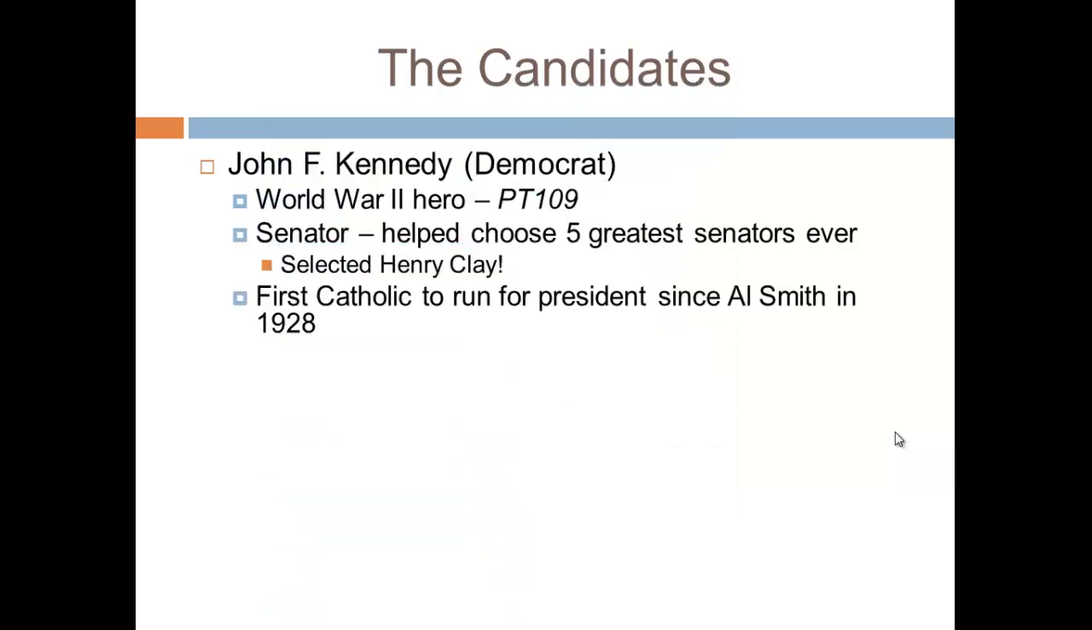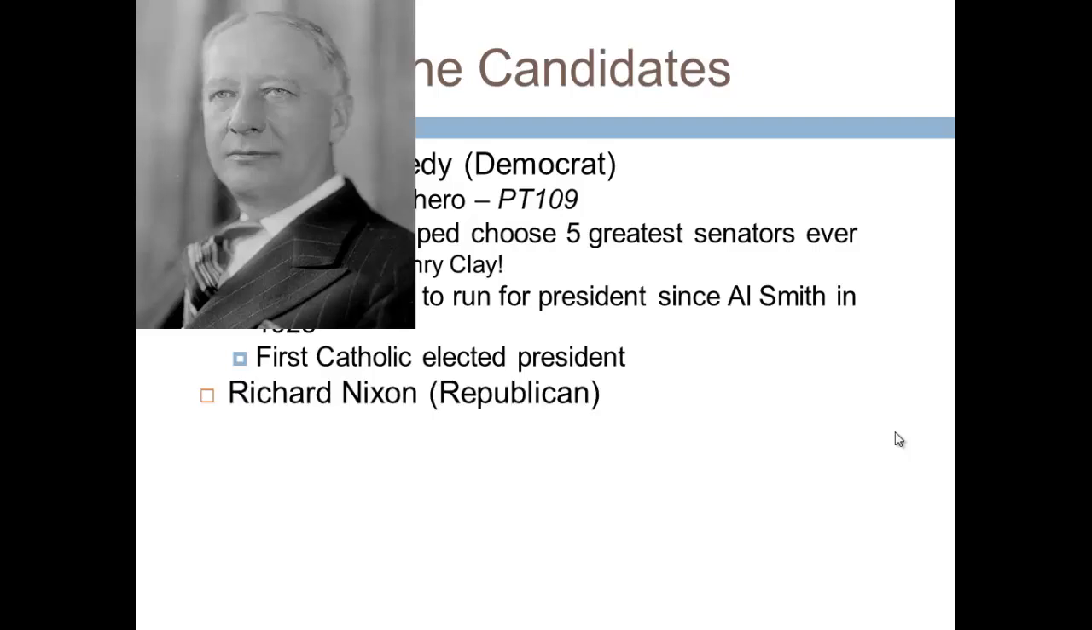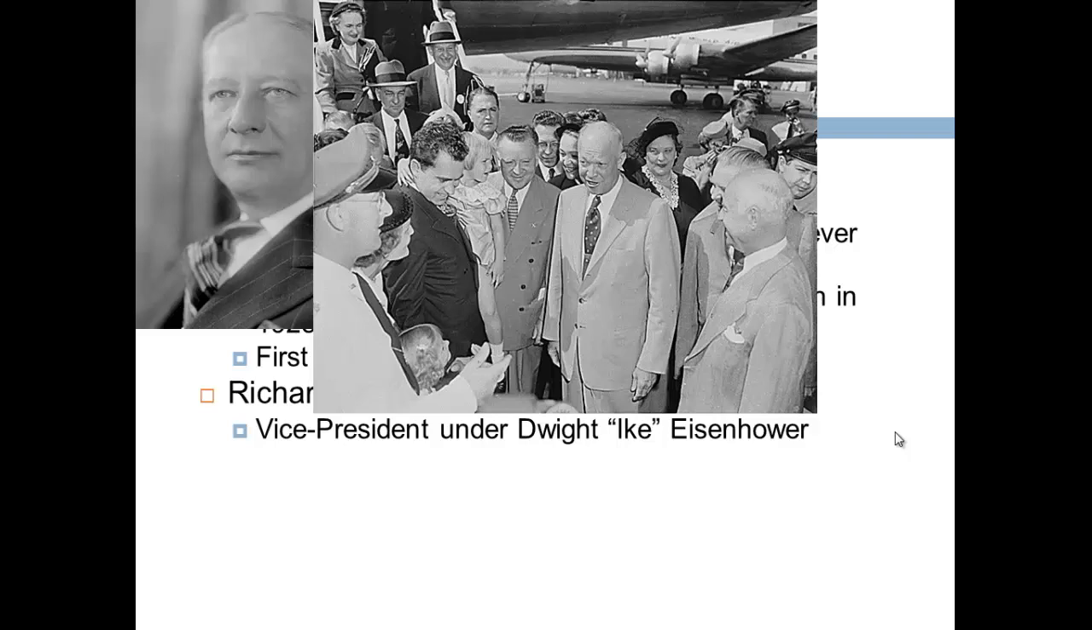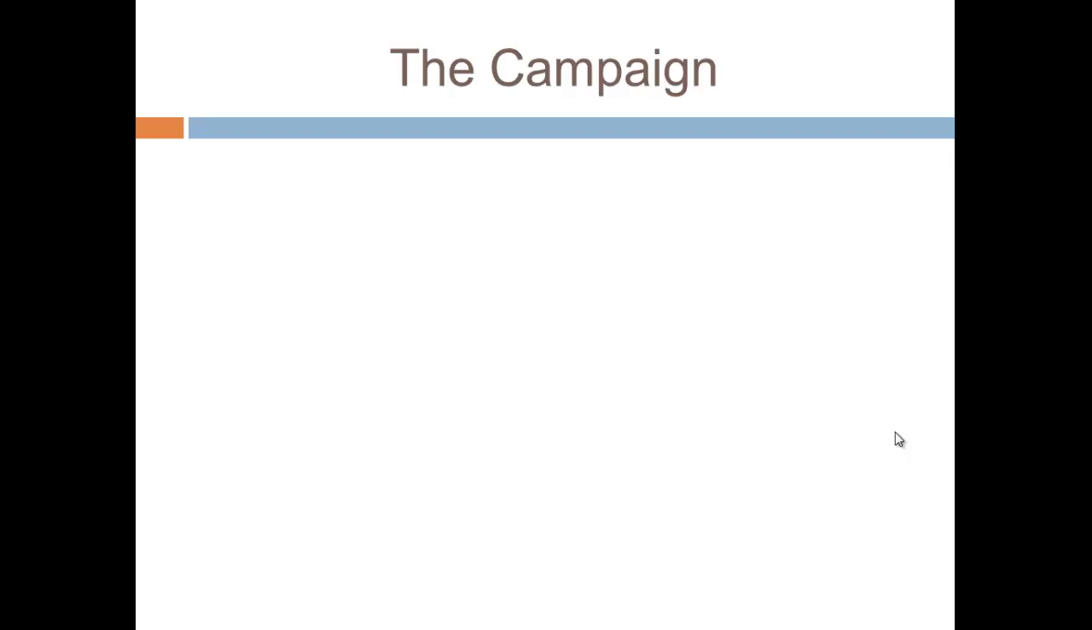I just did. He was also the first Catholic to run for president since this guy, Al Smith, did in 1928, and JFK is the first Catholic ever elected president and still the only one. His opponent in the 1960 election was Richard Nixon, the Republican who was the vice president under Dwight Eisenhower. He was also famous for being a former senator and a huge anti-communist, and he was an important member of HUAC, or the House Committee of Un-American Activities. Want more info on that? Check out my video on the Second Red Scare.